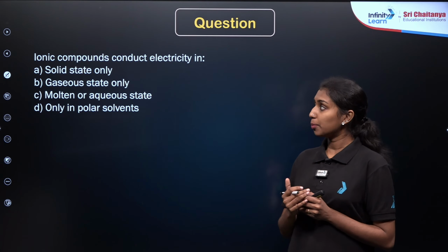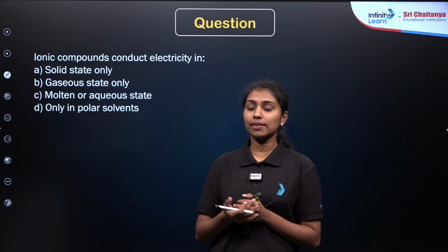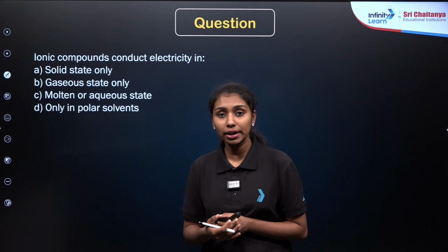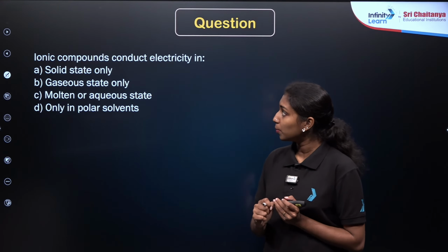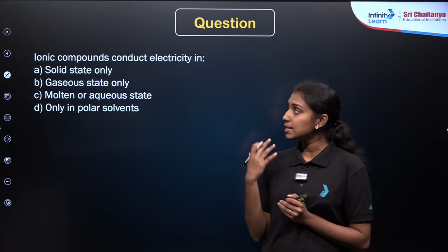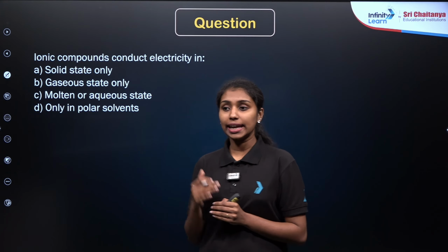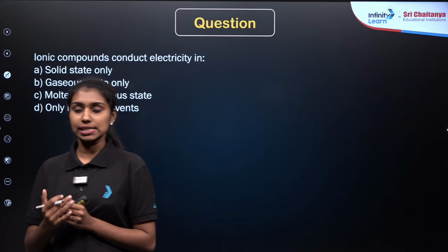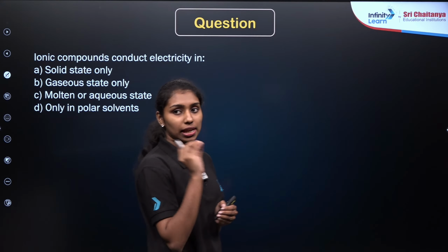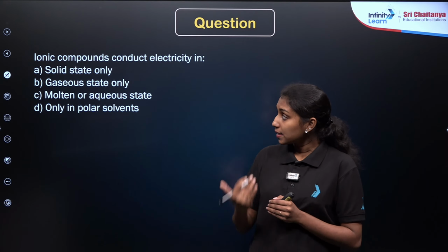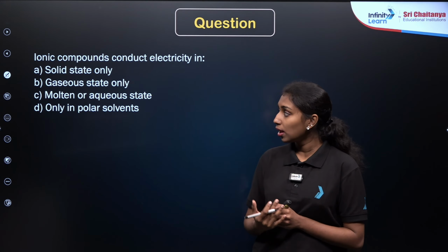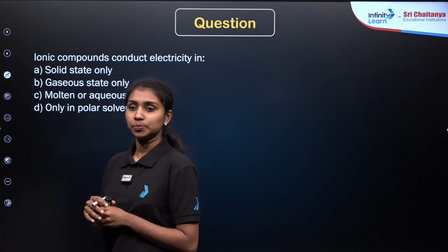Whenever we are discussing the physical properties of metals and non-metals, we have discussed the formation of ionic compounds, right? So as we already know, whenever we are discussing ionic compounds, they conduct electricity, right? They can easily conduct electricity in a specific state: whether in the solid state, gaseous state, or molten or aqueous state, or only in polar solvents.